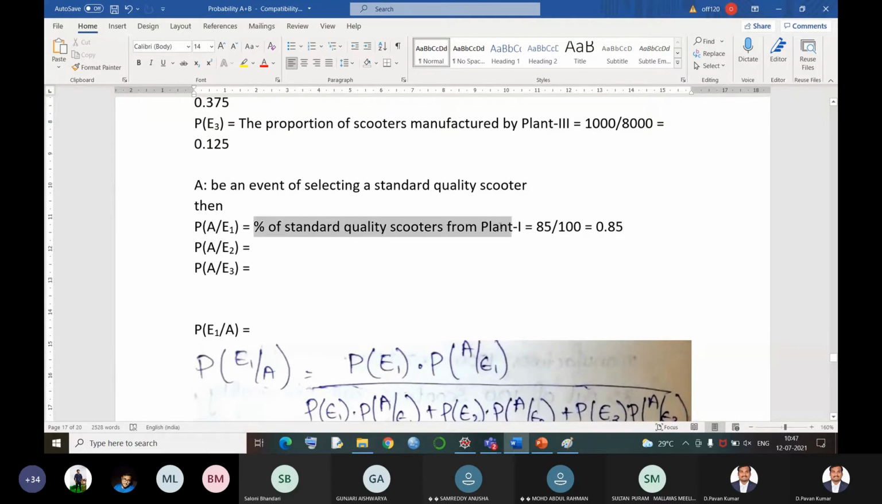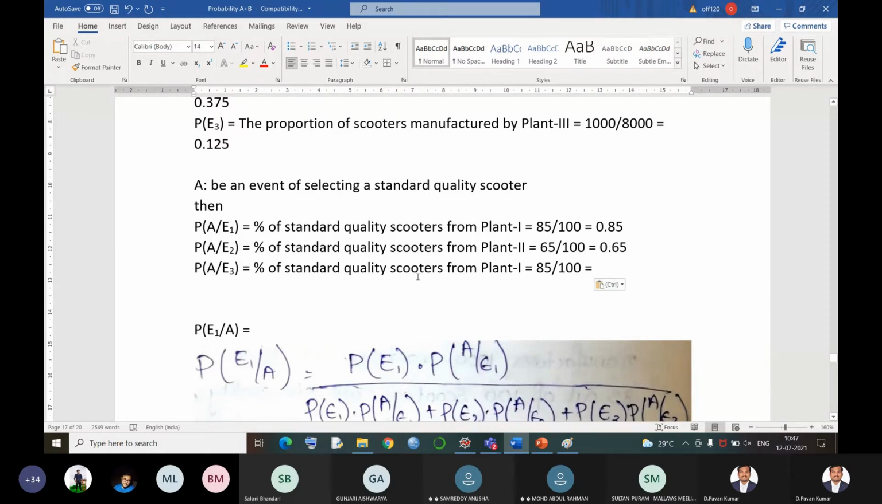And the next one is the percentage of standard quality scooters from plant 2, and it is manufacturing how many? They said that 65 out of 100 are standard quality scooters. So the answer would be 0.65. The last value is the percentage of standard quality scooters from plant 3. Plant 3 is manufacturing only 60% standard quality scooters. That means 0.60. So we are done with all the 6 values.